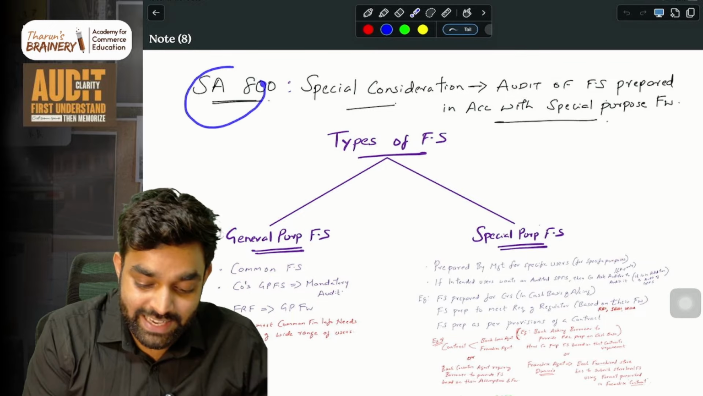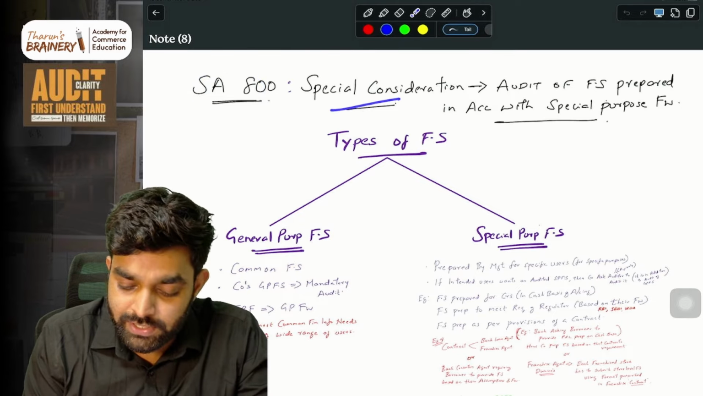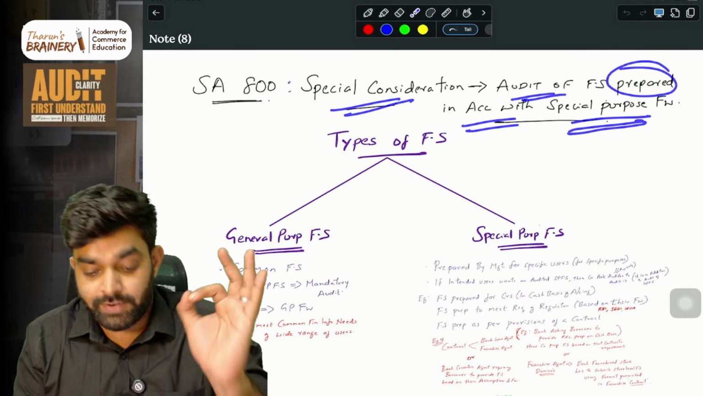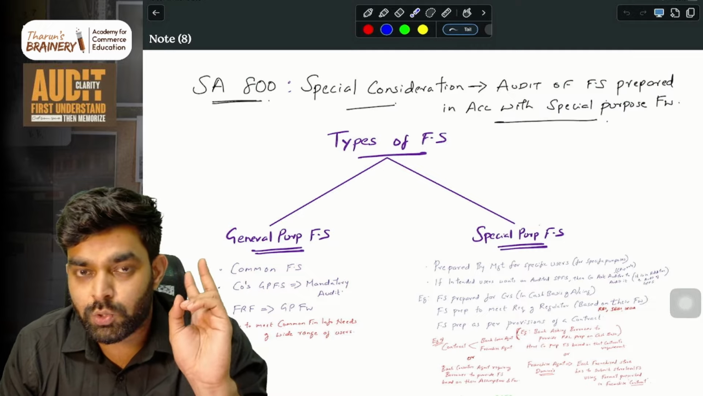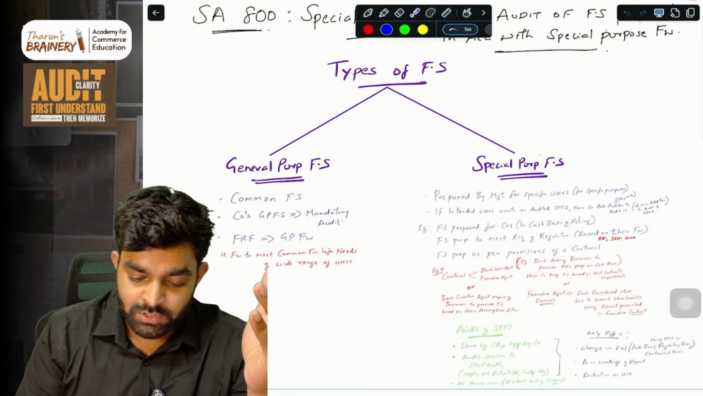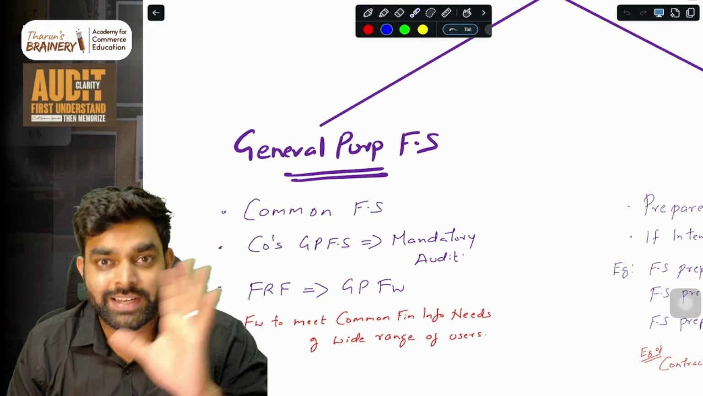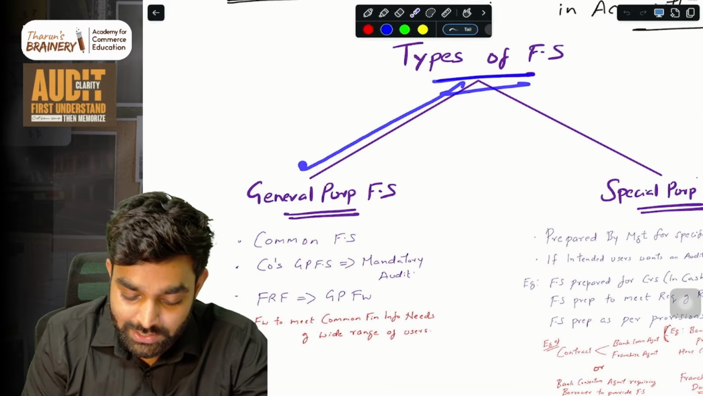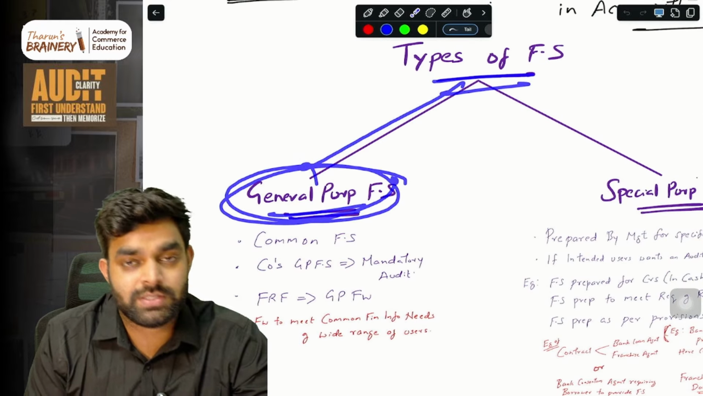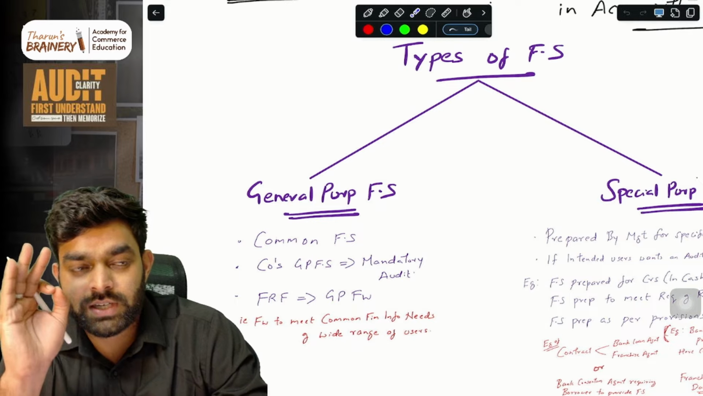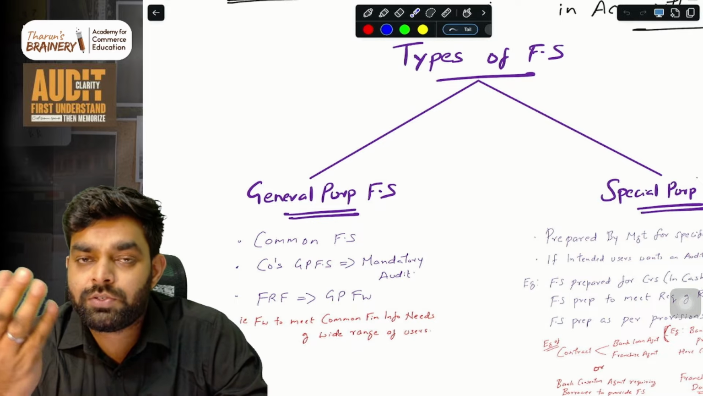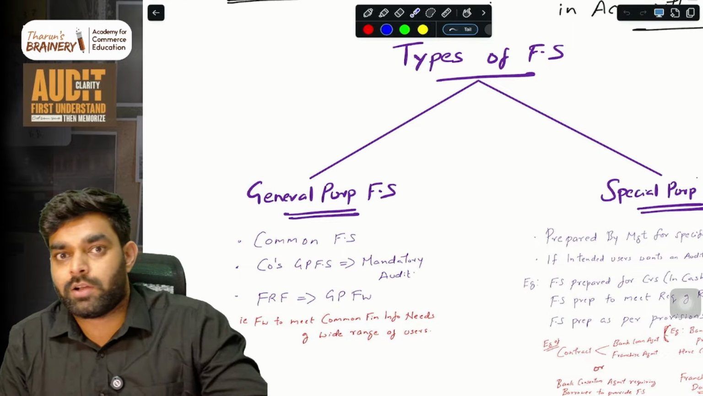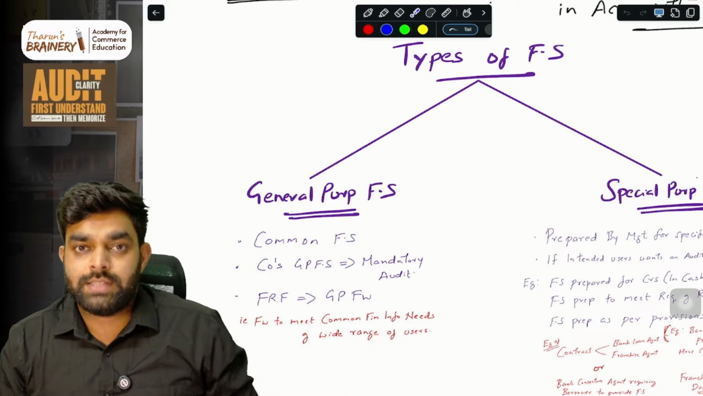So SA 800, this is just a concept sheet. Special considerations, audit of financial statements prepared in accordance with a special purpose framework. First of all, basically two types of financial statements are there. In accordance with SA 800, we are only dealing with that. One is what we call general purpose financial statements, whatever financial statements you are normally seeing. That is what we call a general purpose financial statement, normal format, normal financial reporting framework.